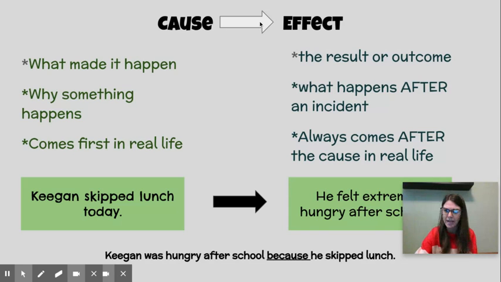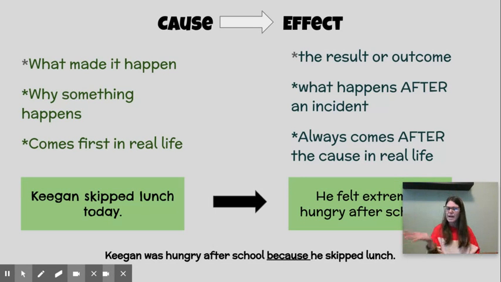That's why we have that arrow here, because the cause comes first and it leads to the effect. So let's review what a cause is. The cause is what makes something happen. We can think of the cause as the why something happens, or the reason it happens. And the cause always comes first in real life.